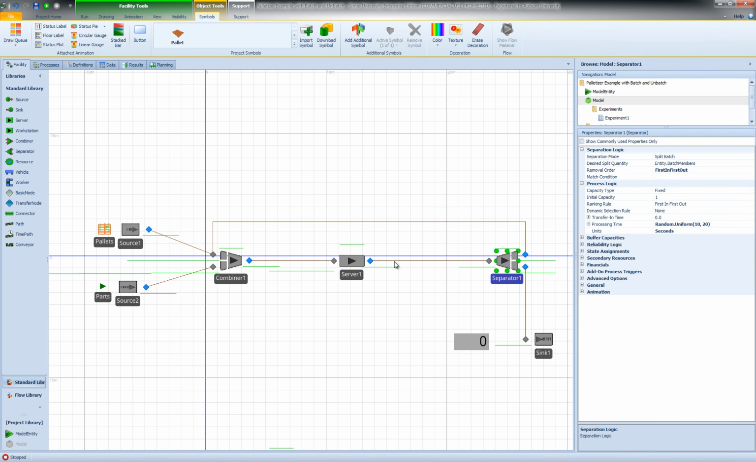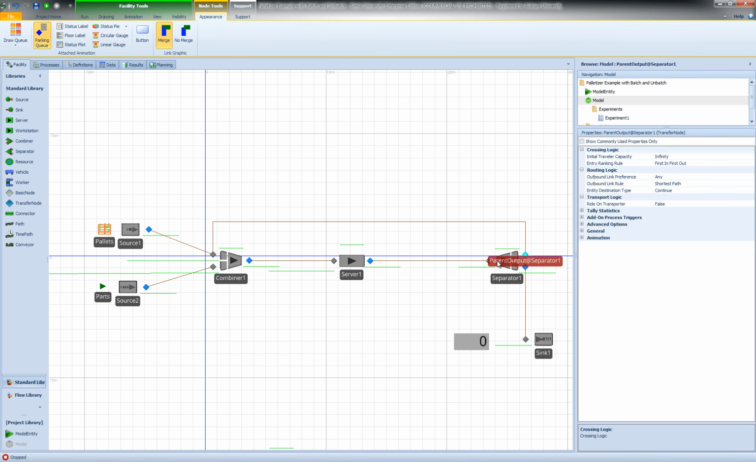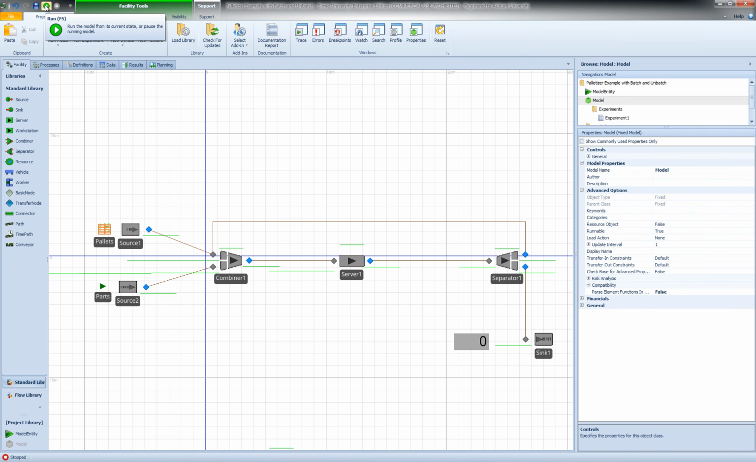And finally, once the batches are processed on the server, the batch then moves to the separator, where the pallet and the members, which are parts, are separated from each other. The pallets go from the parent output of the separator back to the combiner. Remember that we have a fixed number of pallets that circulate in the model. And then we have the parts that go to the sink. So let us run the model and see what happens.